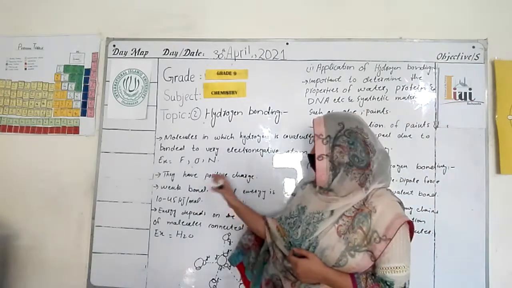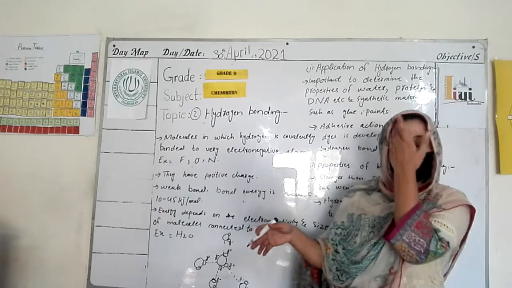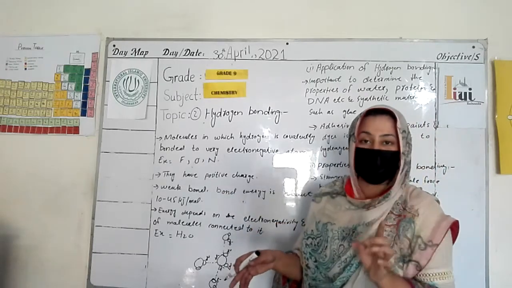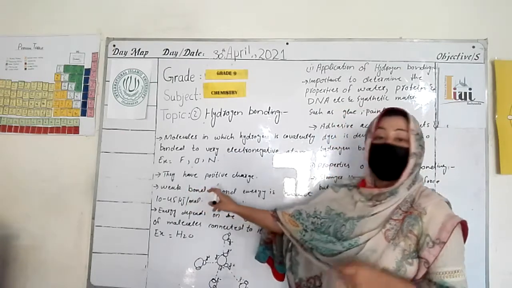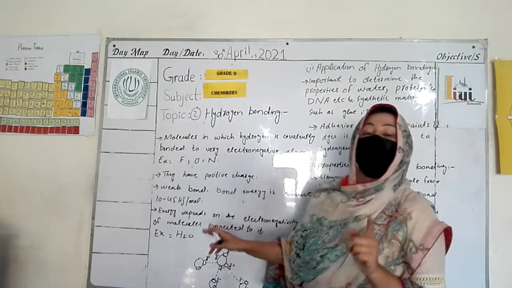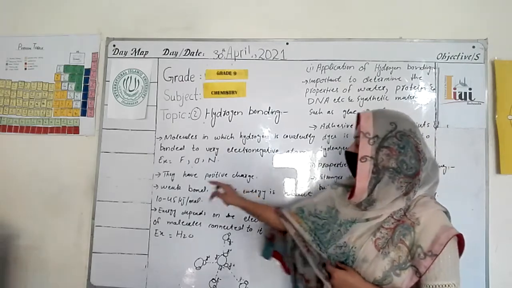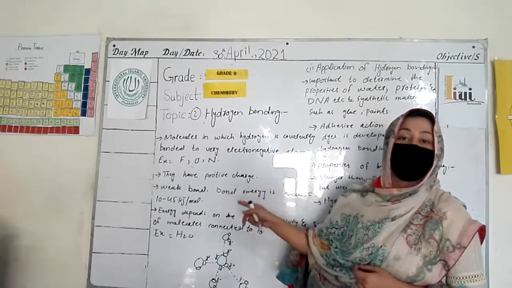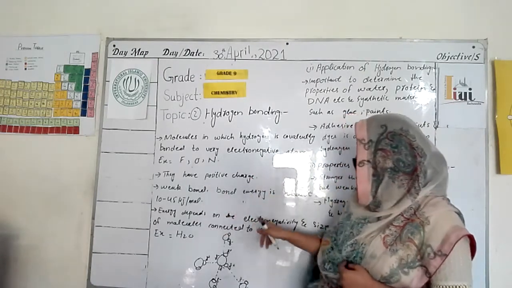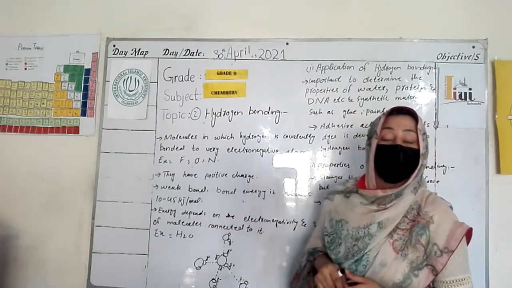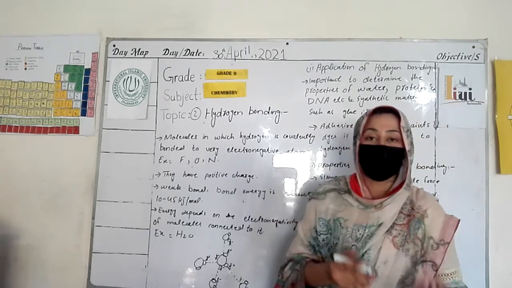Now we study the different properties. Hydrogen has a positive charge and forms a weak bond. The energy required to break this bond is about 10 to 45 kilojoules per mole, and it depends on the electronegativity of the atom connected to the hydrogen atom.